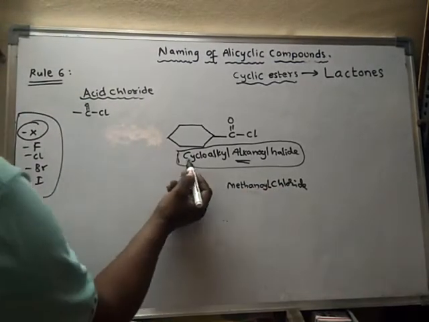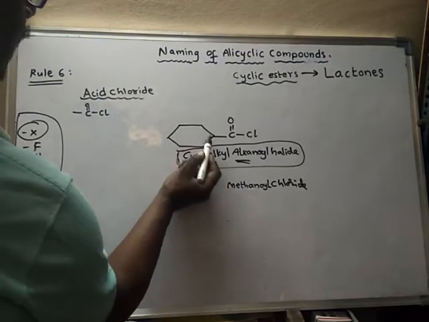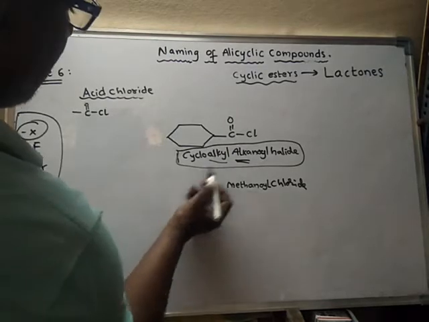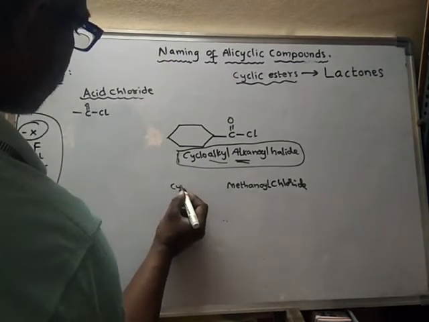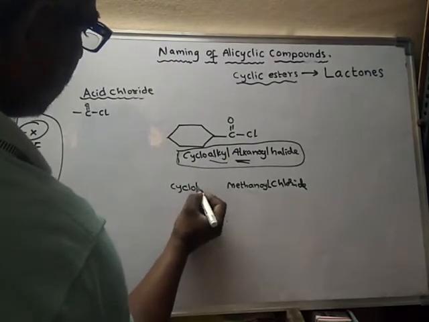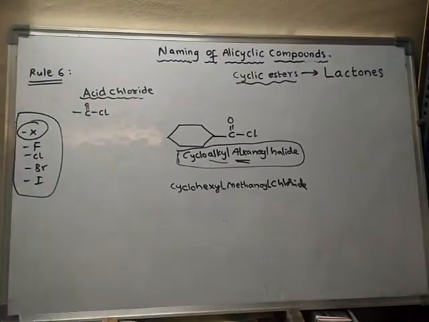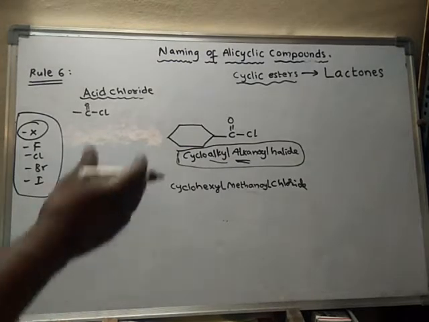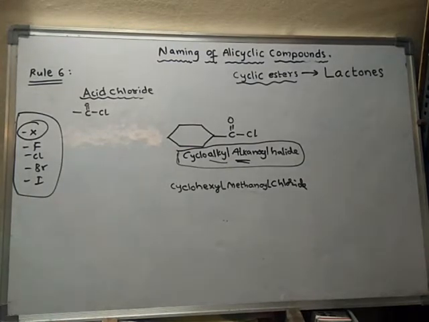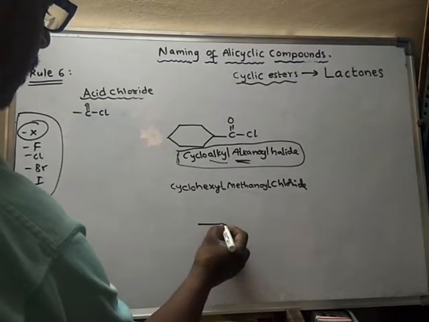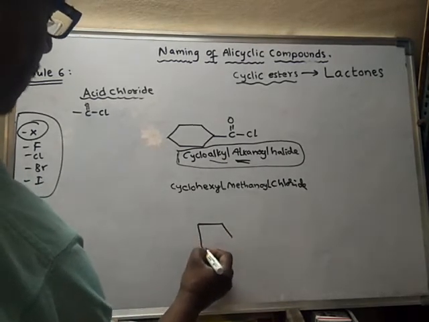Now the ring is how many carbon ring? It is 6 carbon. Hence alk means hex, we will write hexyl, cyclohexyl. So the name of this compound is cyclohexyl methanoyl chloride. So what is the name of this compound? Suppose it is like this.